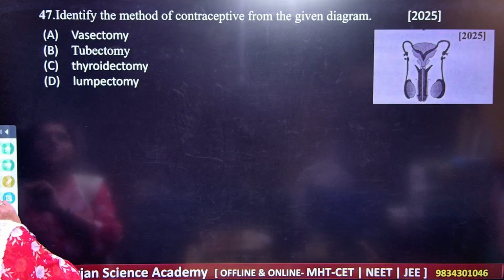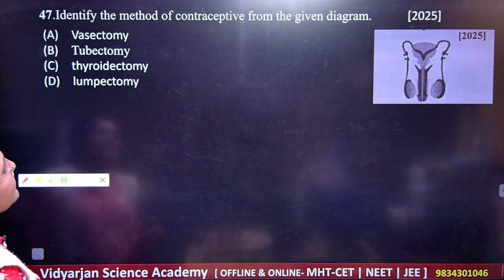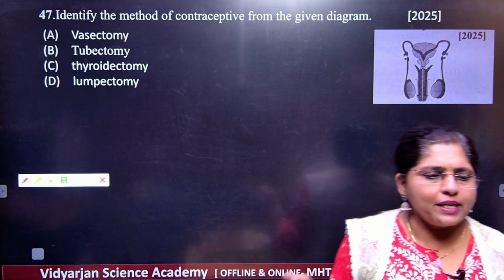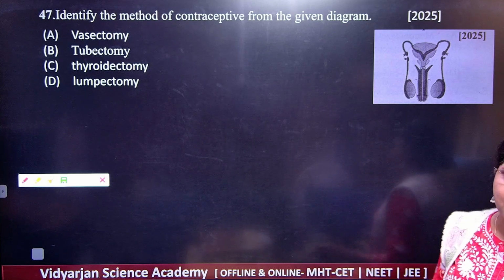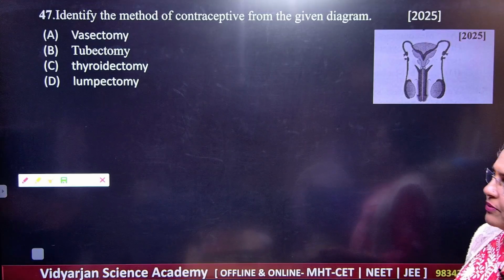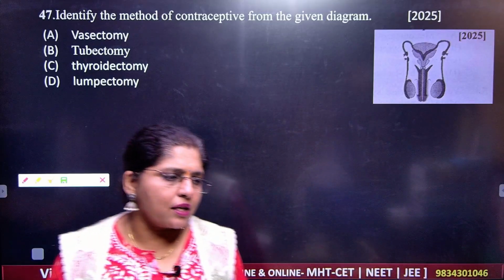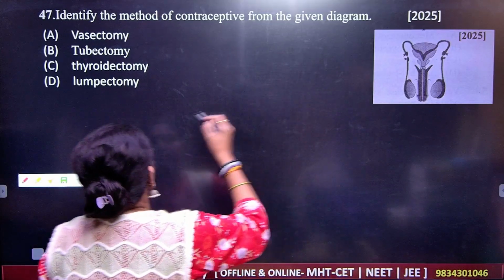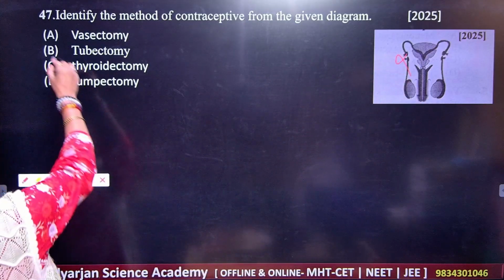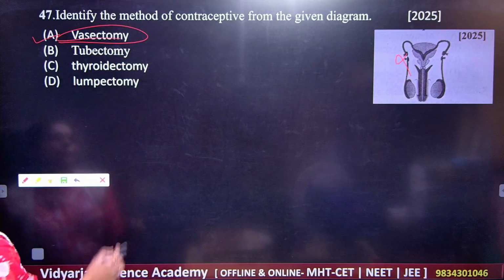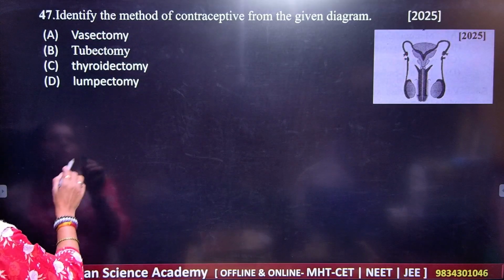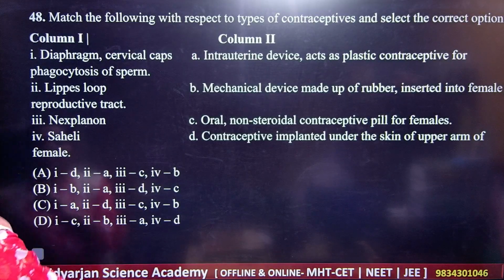Next, which is the next question here? Identify the method given for the diagram. So here you watch the diagram and tell me which is this particular process here. So we have the first, that is A is the correct answer. Given here is vas deferens. You know that vas deferens are cut off here, right? So your answer here is vasectomy. Okay, you know thyroidectomy means removal of thyroid, lumpectomy, lump removal. Okay, so these are the things here.